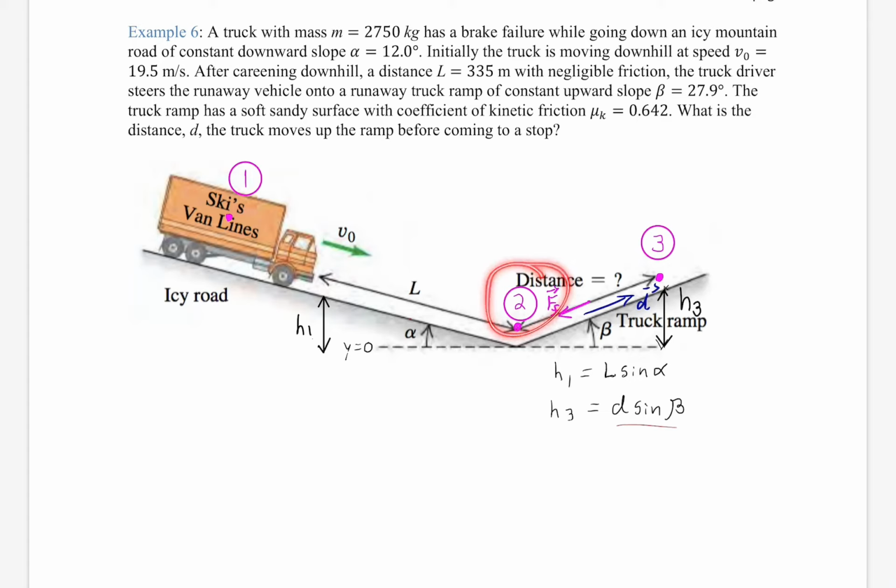But then we're going to have some final velocity that we find based on conservation of mechanical energy at point 2. But then going up the ramp, there is friction. So then we have to find whatever energy is left over at point 2, or is converted at point 2 really, and then find out what happens to it to get up to point 3. All right? So that's the way we have to relate our values in this problem. There's no skipping ahead.